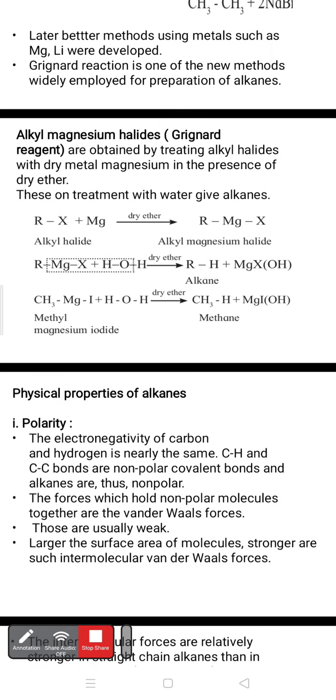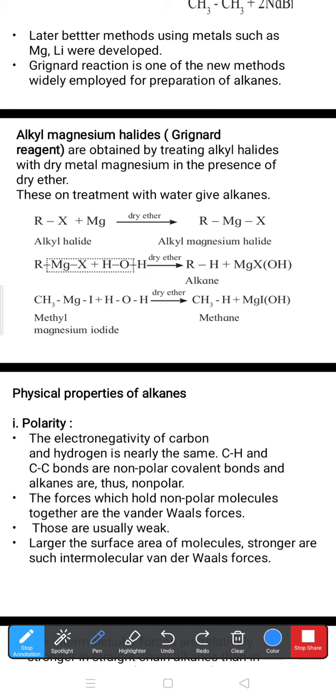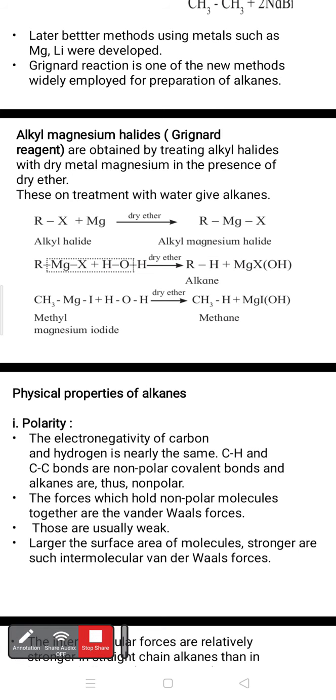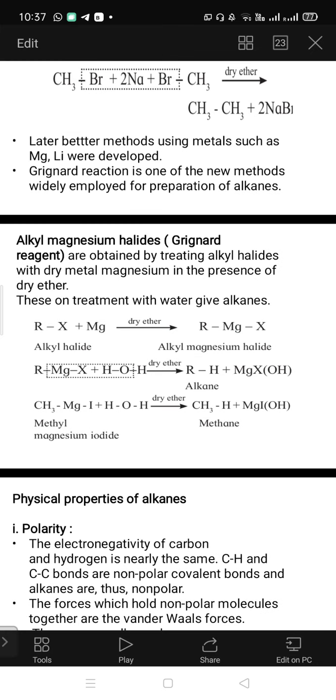Alkyl magnesium halides are called Grignard reagent. GR is the short form I said. So it is called Grignard reagent. They can be obtained by treating with alkyl halide. Preparation of the Grignard reagent we will see in the next lecture. So till today, we stop on the Wurtz reaction.